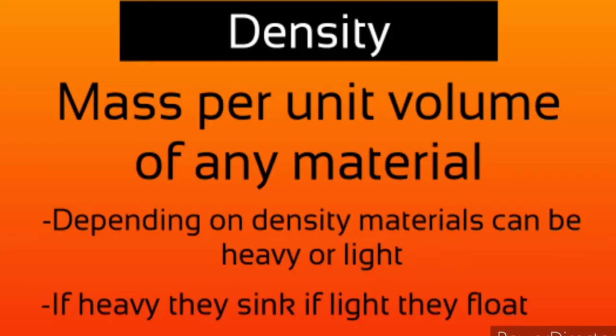Next we have density. It is defined as the mass per unit volume of any material. On the basis of density, a material can again be of two categories: either a light or floating material, or a heavy or sinking material. For example, again if we take iron and wood, an iron nail put in water will sink down and a wood piece will float on water. Why? Because iron is heavier and wood is lighter. So a material with higher density is heavier and a material with lower density is lighter.